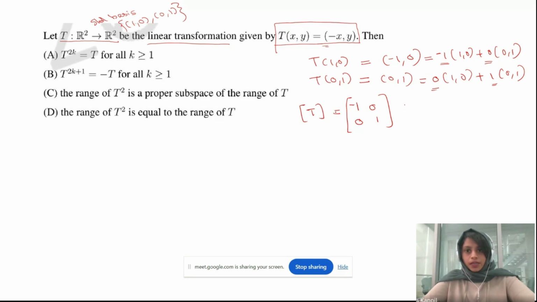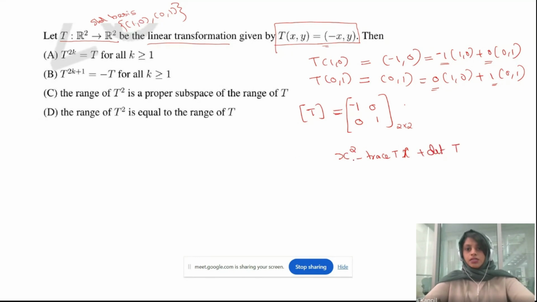Now, if you have a matrix, can you find the corresponding polynomial? What will be the polynomial of this matrix? If it is a 2 by 2 matrix, just go with x squared minus trace times x plus determinant of the matrix.